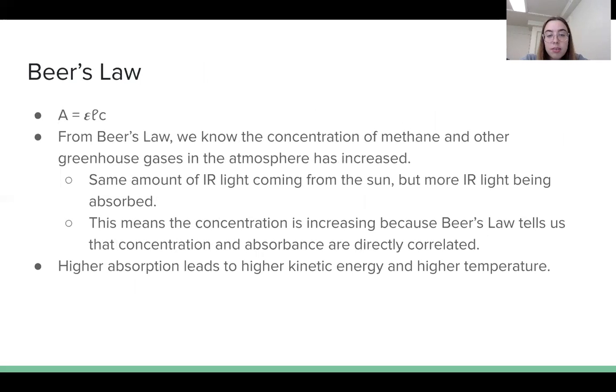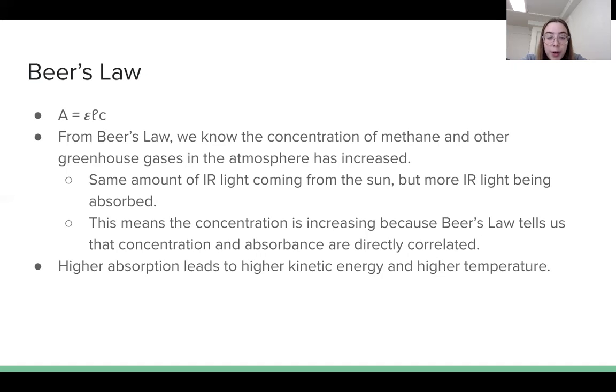In addition to this, Beer's law can be used to show how greenhouse gases are contributing to climate change. Beer's law states that absorbance is equal to the molar extinction coefficient times the path length times concentration. From the increase in atmospheric temperature, we know that the amount of light that is getting absorbed has increased.